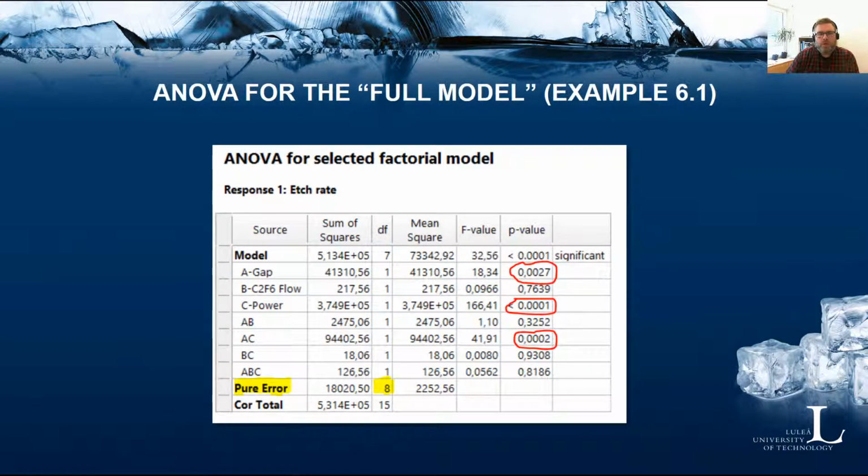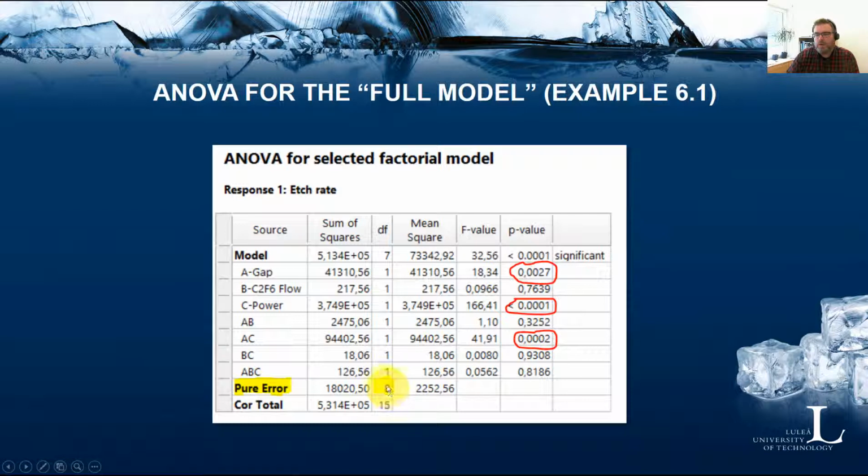So here you have the full model in the ANOVA table. You have the 3 main effects, you have 3 two-way interaction effects, and one 3-factor interaction also. And here you also have the pure error estimate.